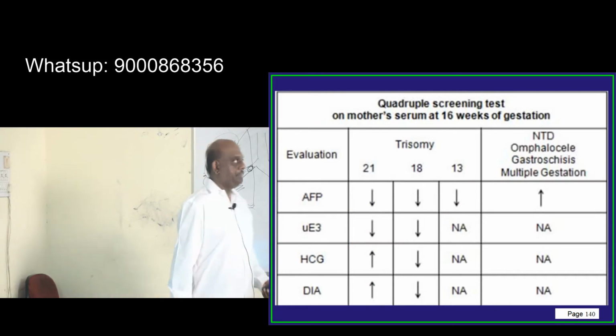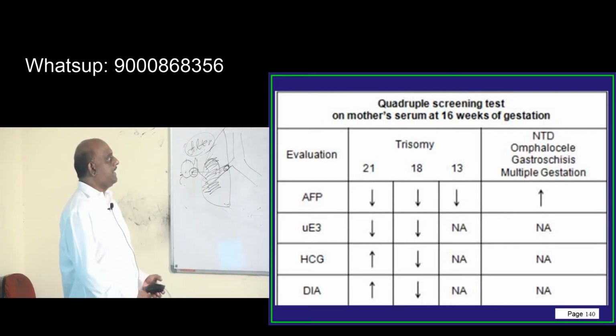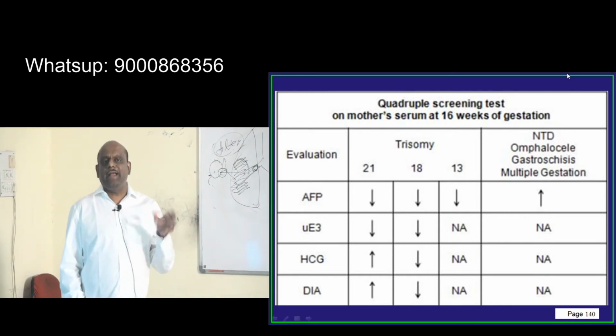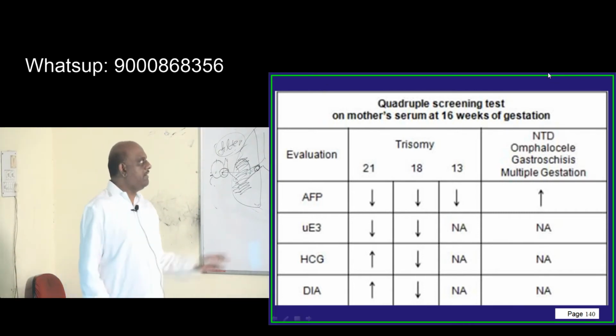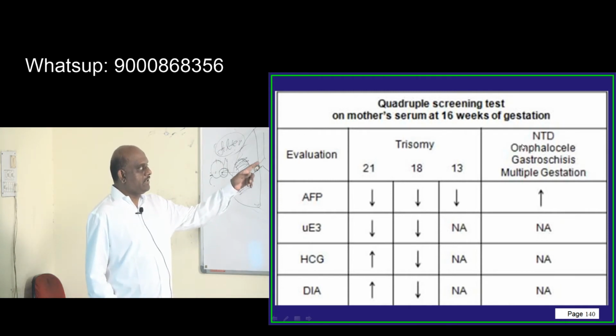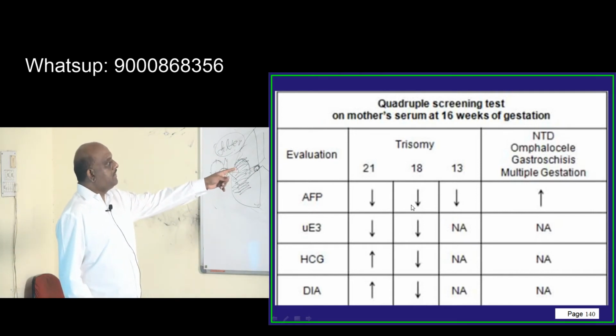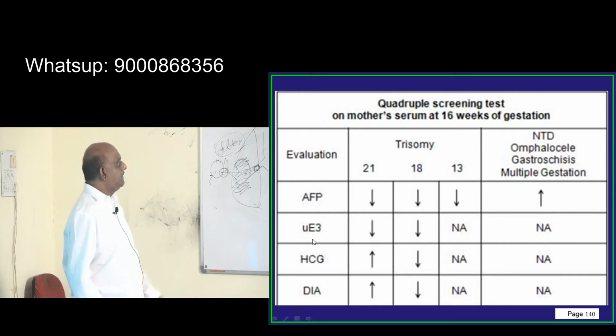So, doctor, at the 16th week of gestation, if you do the quadruple test, how will trisomy 13, 18, 21 and neural tube defects appear? Favorite question of the examiner. AFP is elevated in neural tube defects, omphalocele, gastroschisis, multiple gestation, twin pregnancy. Whereas it is decreased in all the 3 trisomies.